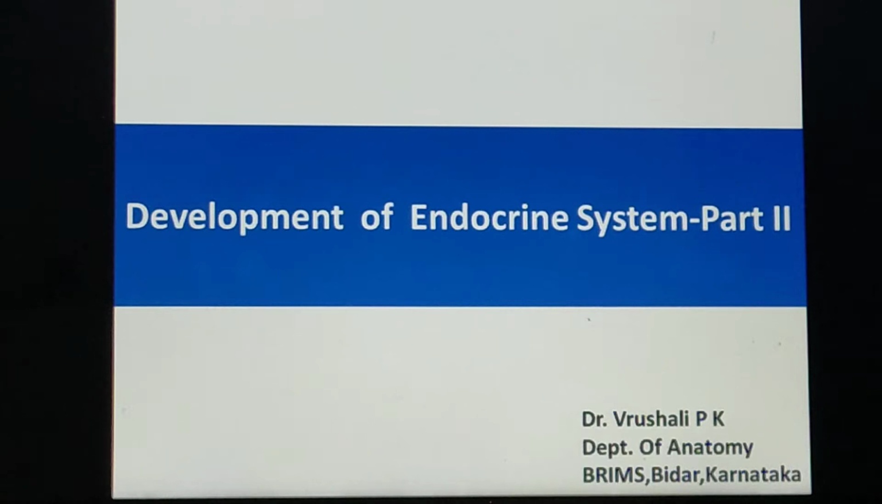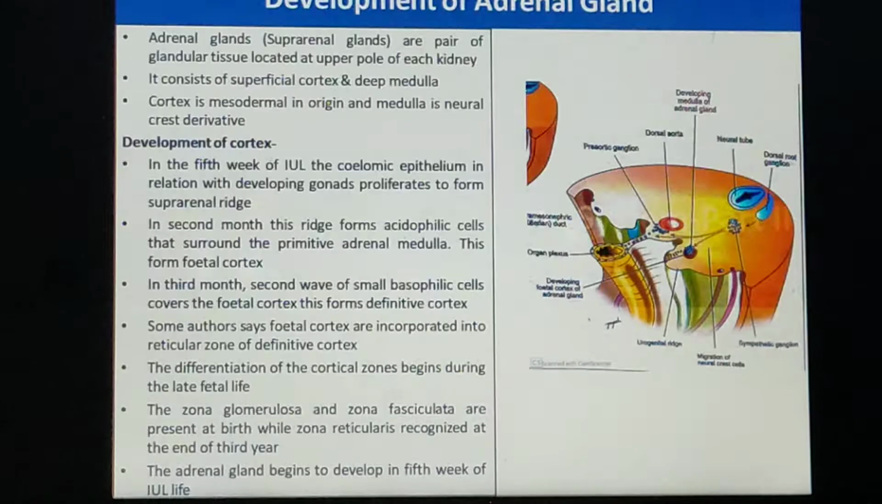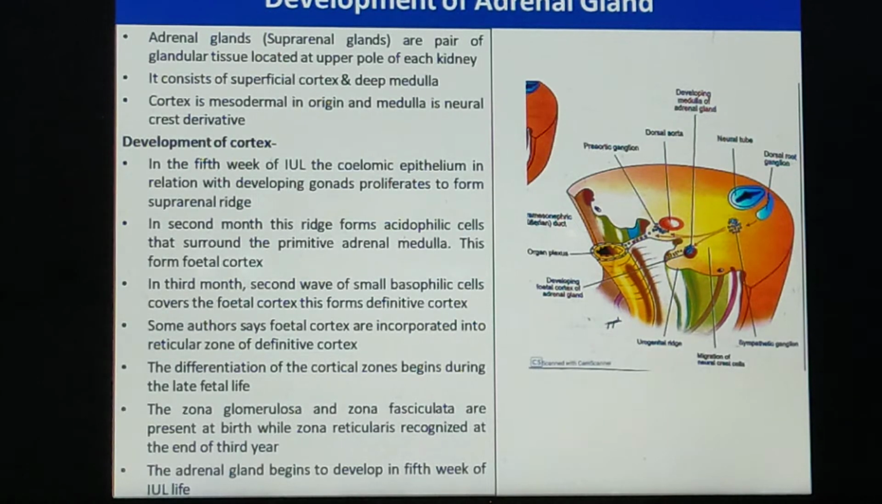How are you all? Today, our topic for the lecture is the remaining part of the endocrine system. We termed it as development of the endocrine system, part 2. Now, in part 2, the glands which are remaining are the adrenal gland, thyroid gland, and parathyroid gland. Now, first is the development of the adrenal gland.